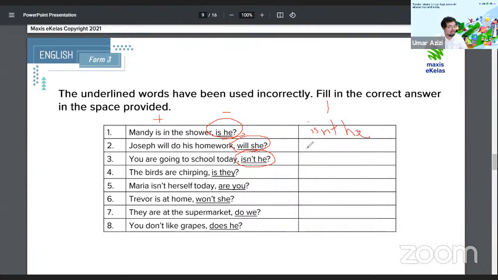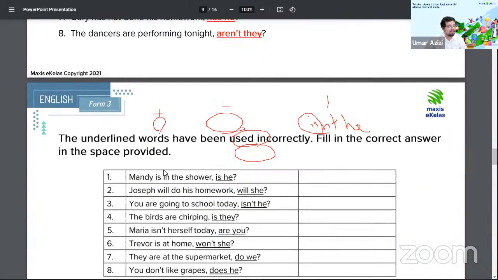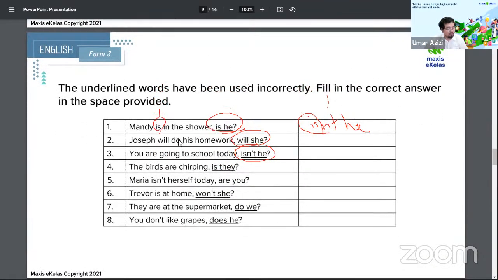So these are the base rules we need to follow by. The other one we didn't mention in the slides is that the verb used in the statement is the verb we use usually in the tag. However, there are some situations where that's not true. For example, we saw that the doctor gave the person medicine. Like the doctor gave you some medicine, didn't he? So it's because the question that would have been here is, did the doctor give you something, or did the doctor give you medicine? So that's why it's not a statement rule, but usually rule of thumb, if it is or are, the verb follows through. But generally it's usually question lah. Depends on question.